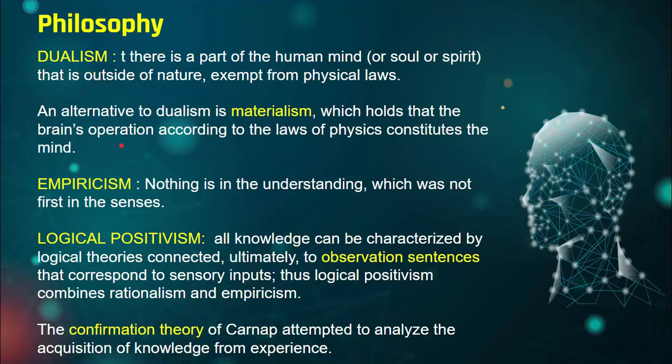I will provide you the entire explanation in a single PDF. Okay, then what is dualism? It says a part of the human mind, the soul or spirit as we say, is outside of nature, exempt from physical laws, which means that we have some inner thinking which we call the soul. So based on that, we have some separate thinking also. For that, the dualism concept is there.